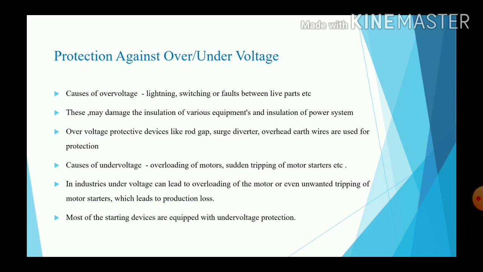In domestic consumers, undervoltage is not a big problem. But in industries, undervoltage can lead to overloading of the motor or even unwanted tripping of motor starters, which leads to production loss. Most of the starting devices are equipped with undervoltage protection.